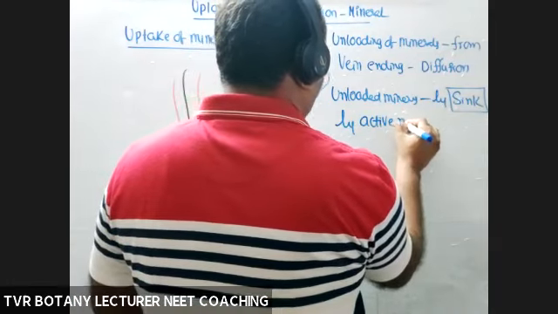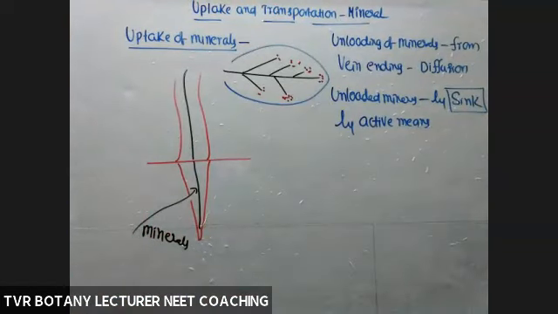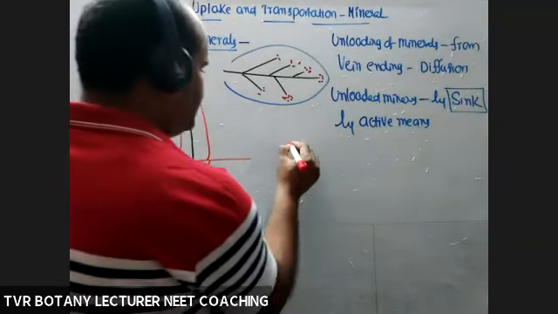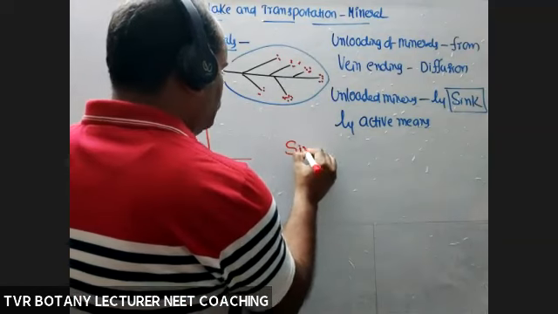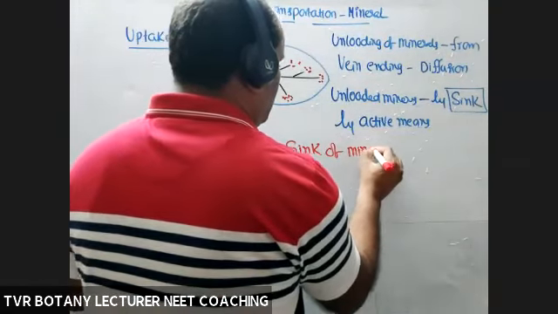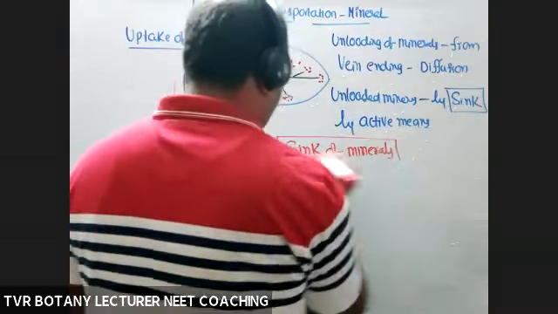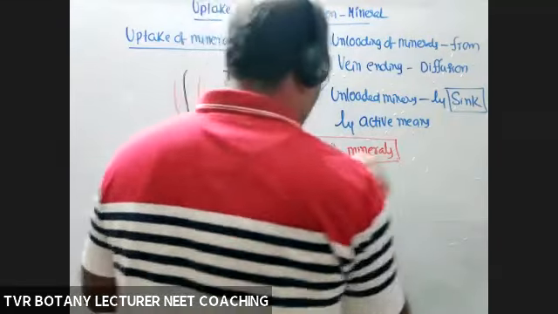By active means only energy is required. Now, what are the sink regions? What is a sink? Sink of minerals means they are utilizing or they are in need of minerals.